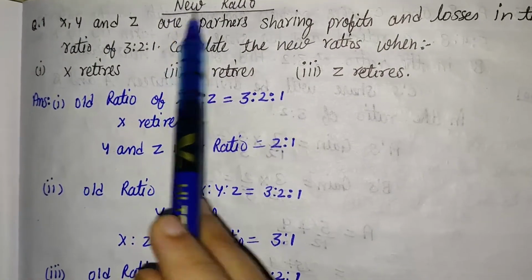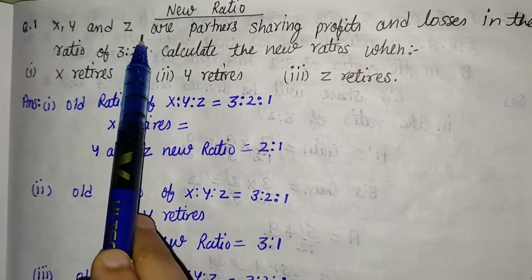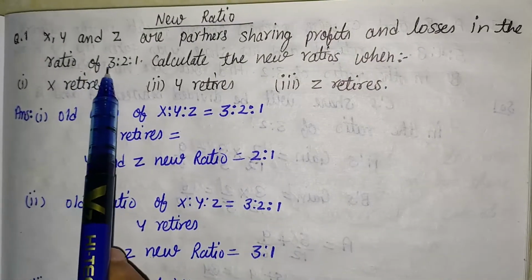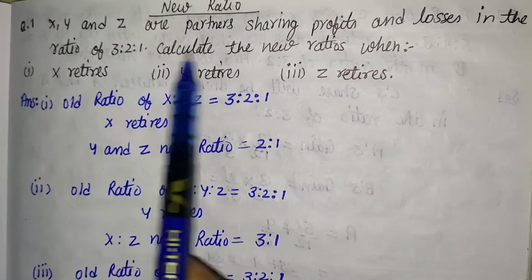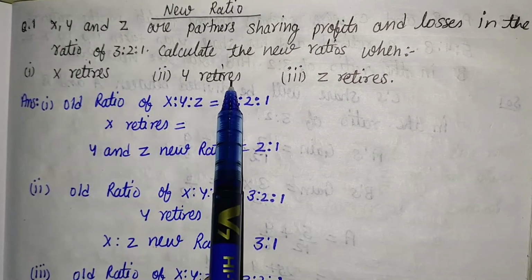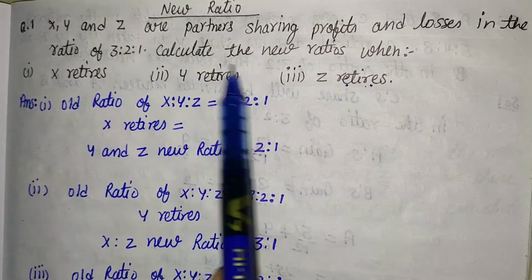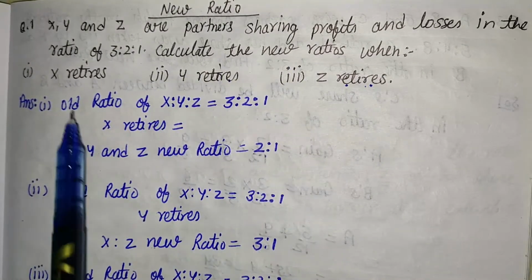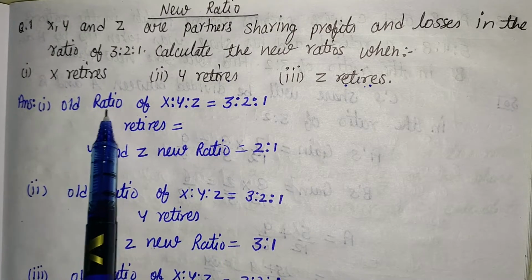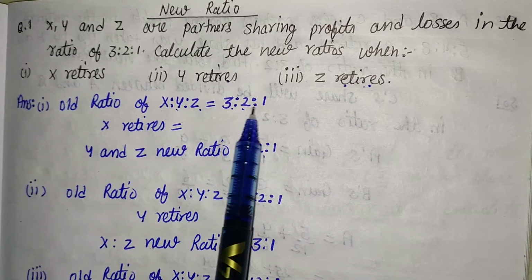Here the topic is new ratio and the question is: X, Y and Z are partners sharing profit and loss in the ratio of 3:2:1. Calculate the new ratio when X retires, in the second part when Y retires, and in the third part when Z retires. It means this question has three parts. First of all, what information is given in the question? The old ratio of X, Y and Z is given, that is 3:2:1.